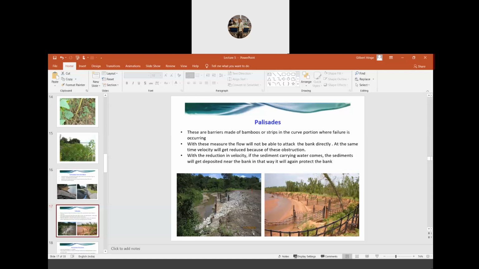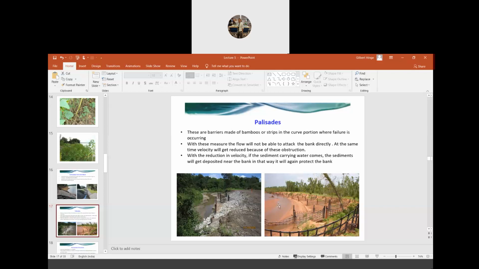When the water flows with huge discharge, instead of directly striking the bank, it will strike these palisades. So what do these palisades do? They will reduce the velocity, right? Because of the obstruction, the velocity will reduce. First thing, the water cannot directly hit the bank. Second thing, because the water is being obstructed, the velocity will get reduced. Once the velocity gets reduced, in case the water carries sediments along with it, that sediment will get deposited here, right? So these sediments in turn will also provide protection to the bank.